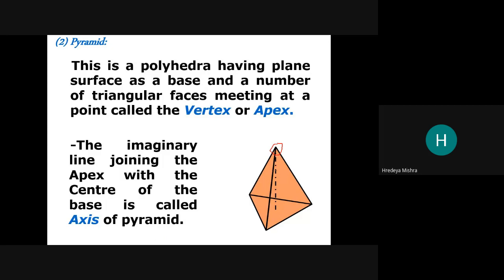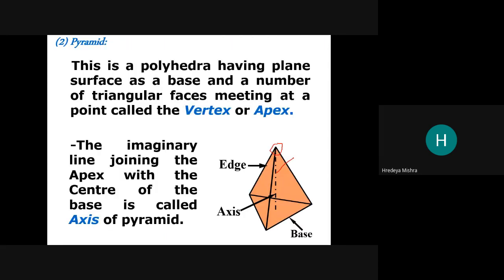So that dotted line is the axis of the pyramid. Here are the edge, base, axis, and this is your apex, or we can say vertex. Both are the same.